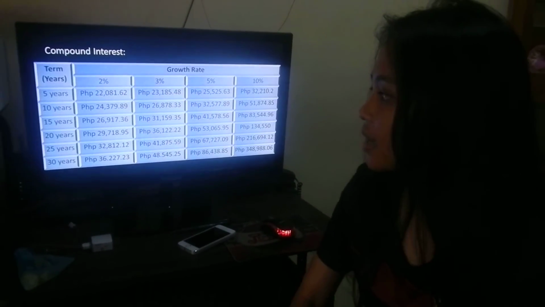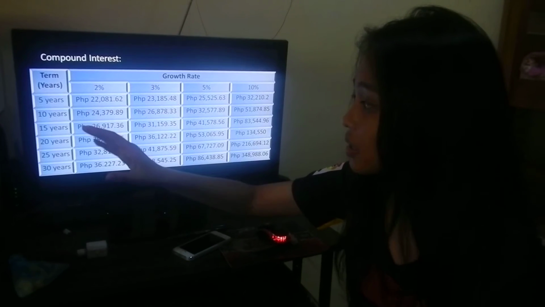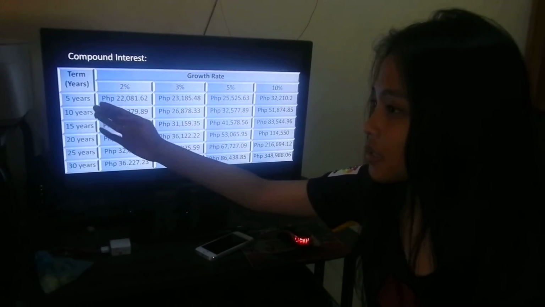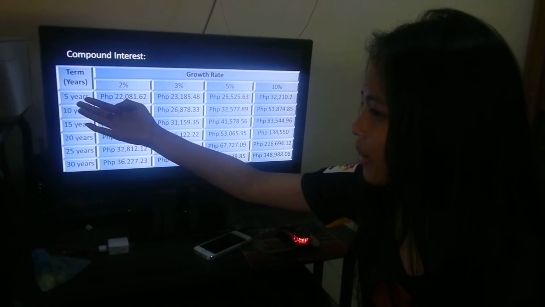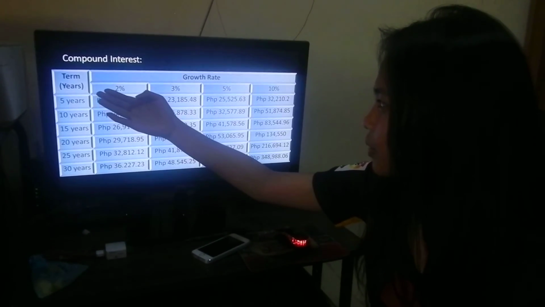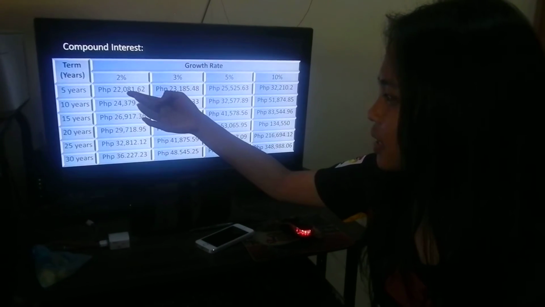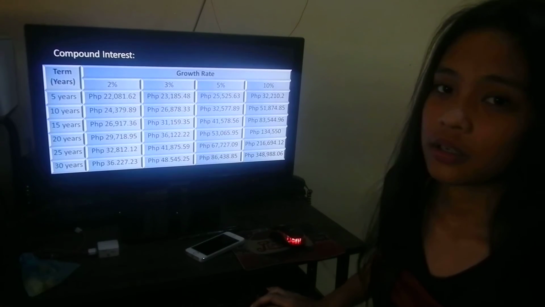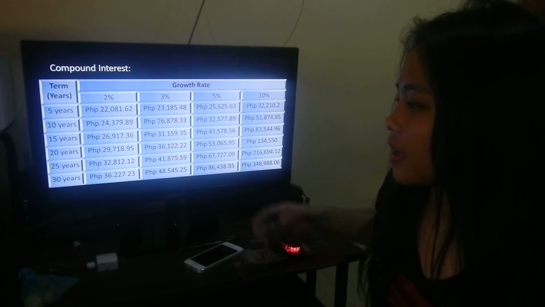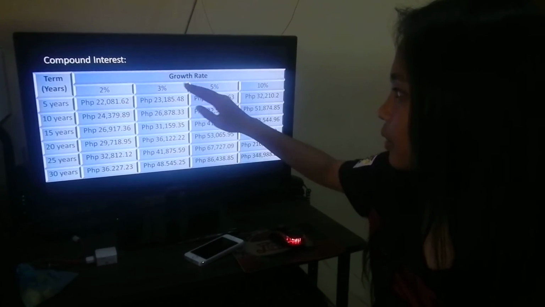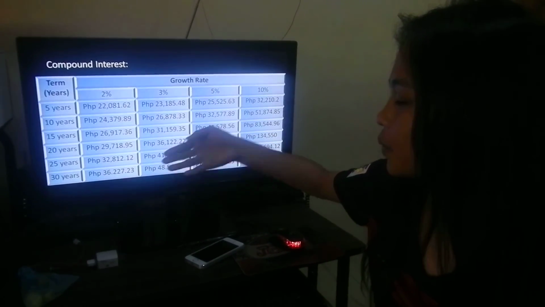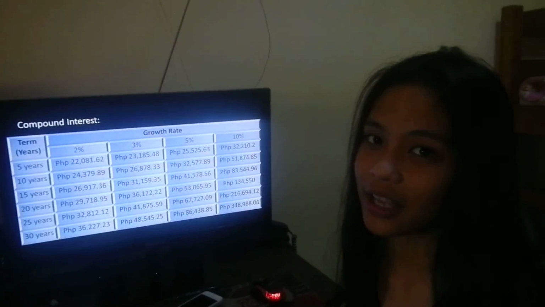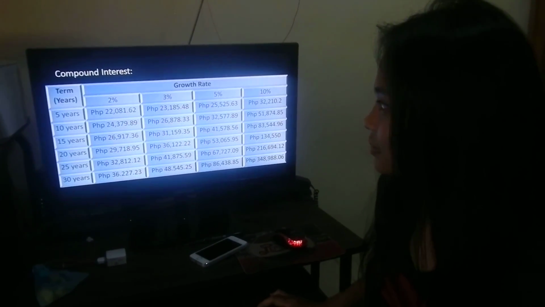So as you can see, on the loans, as the term increases and the growth rate is higher, the money you invest will also grow. Therefore, when the time grows and the growth rate grows, you will also have a great amount of money. So that's all. Thank you.